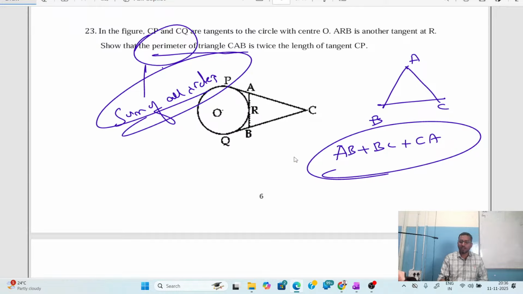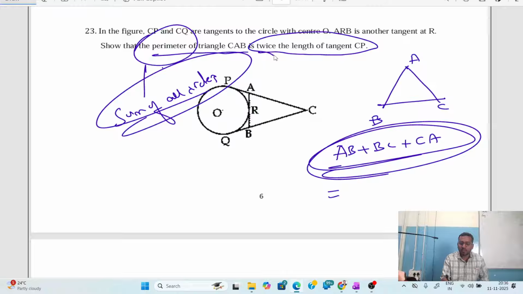Now they are telling that the perimeter of this triangle, if you add all these three sides, will be twice the length of CP. It means from C to P, whatever value we get, the perimeter is twice that.